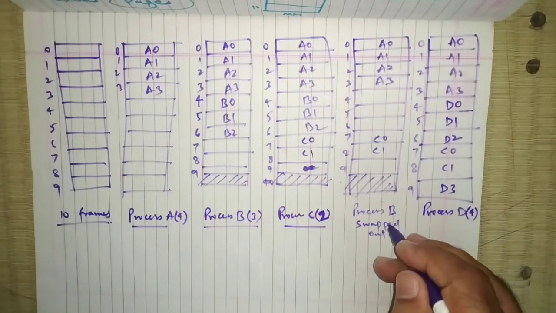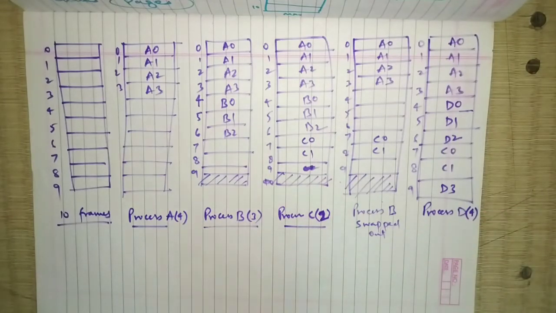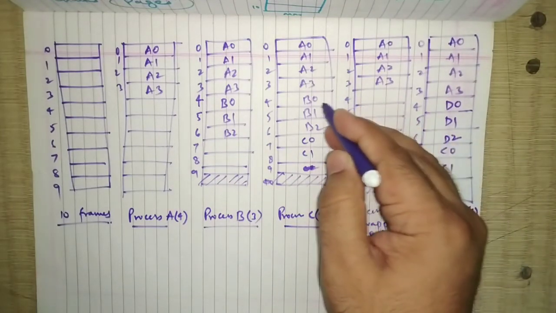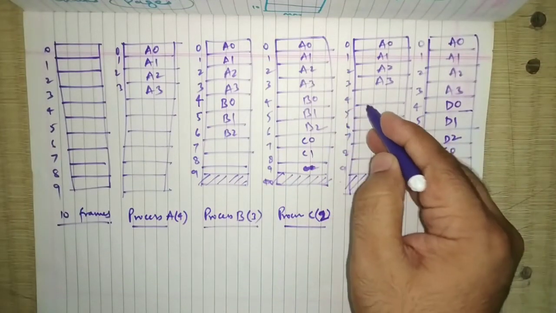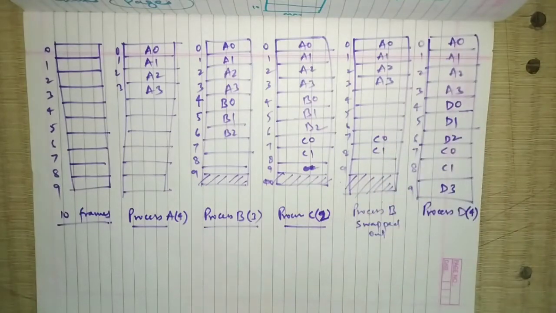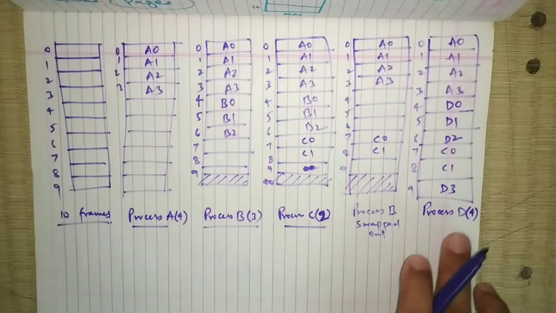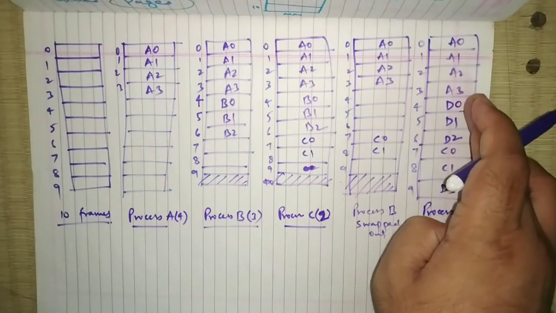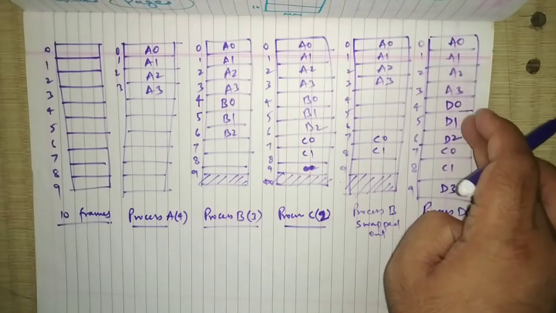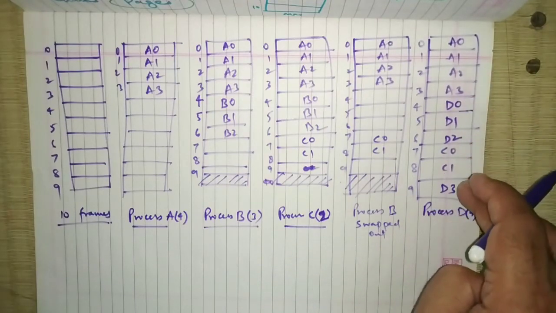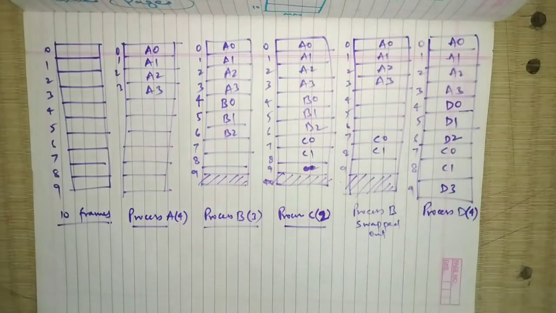Then process B has completed its execution, so it will be swapped out. B0, B1, B2 have been swapped out, so now the space is available: frames 4, 5, 6 and frame 9 are available with us. Now a new process arrived with 4 pages. So we have placed D0, D1, D2 over here and D3 over here, because we have permitted the physical address space of the process to be non-contiguous.